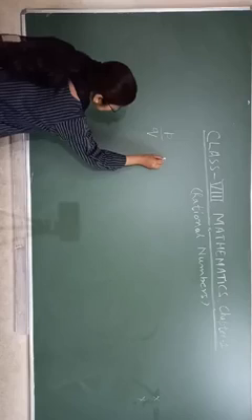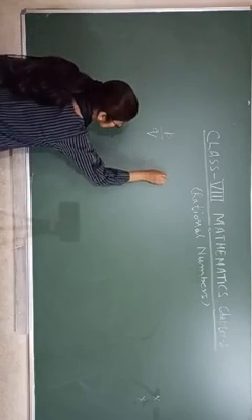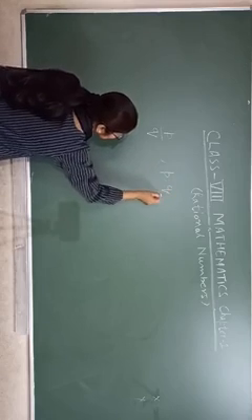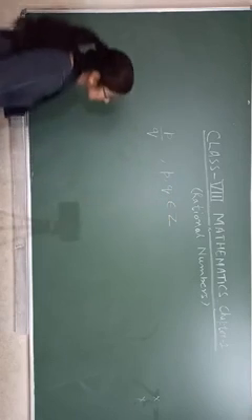Those numbers which can be expressed in terms of p upon q, where p and q both belong to integers.